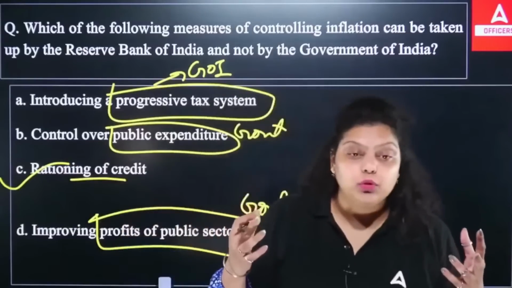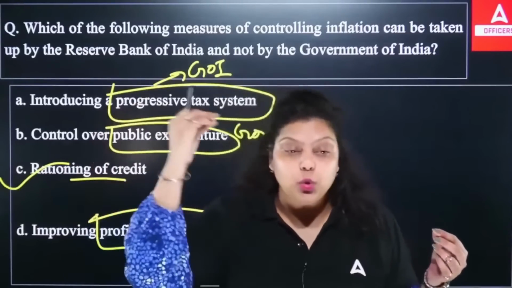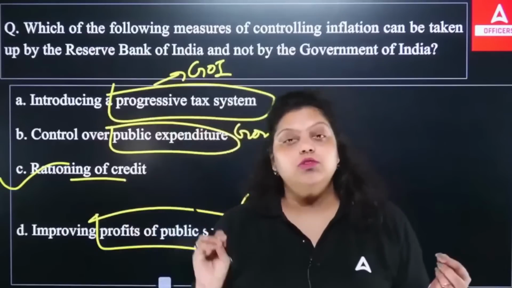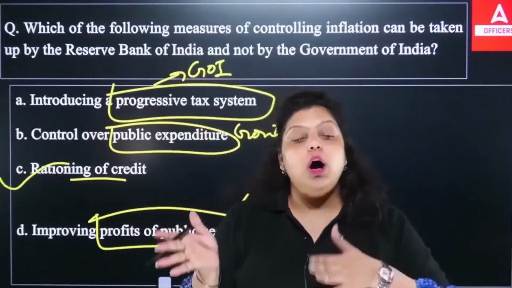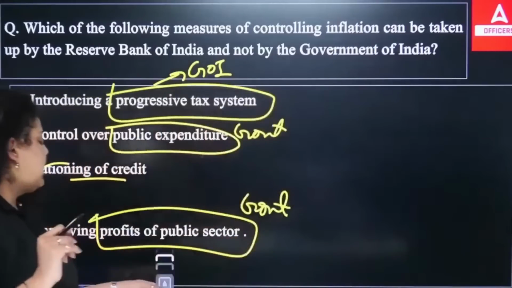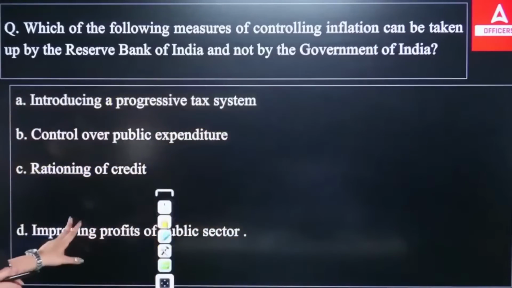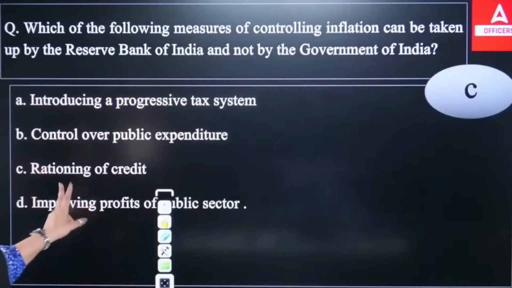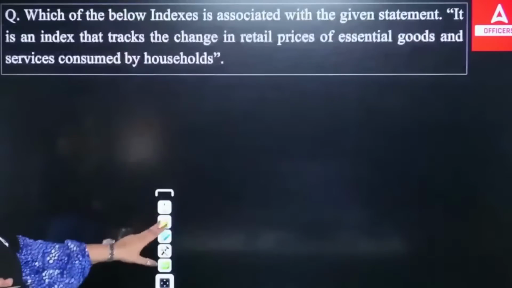What down payment you have to take, what down payment you are allowed to take in case of what type of loan, also how many installments you can make in a case of loan. All this will be done by RBI. That is known as your rationing of credit. So right answer will be C option. This is the measure that RBI takes.